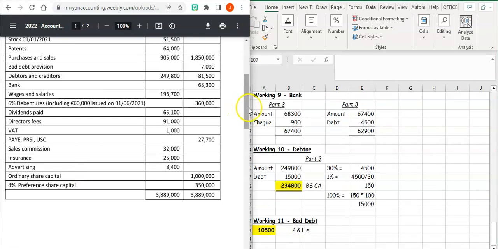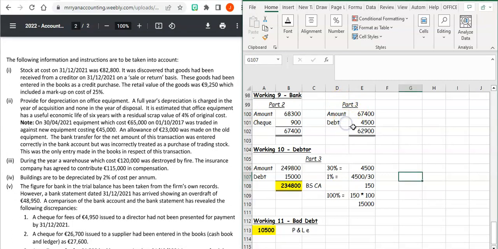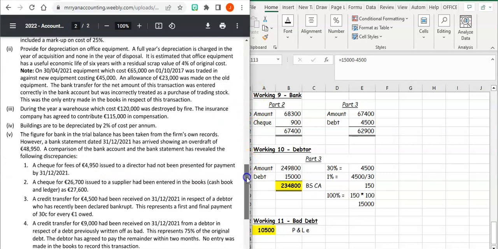Okay, so for that 4th part of the bank statement, your bank, the debt we received, 4,500, is going to reduce our overdraft. Our debtors then, we need to reduce by how much money we're not going to receive from them. So the total is going to be 15,000. And then the bad debt that's going to be written off is the difference between this 15,000 and the 4,500. So 10,500 is going to be the expense to the business. So that's one way of doing the bad debt.